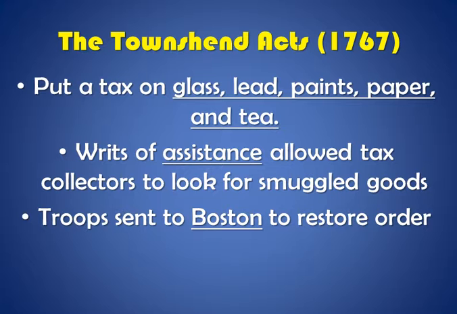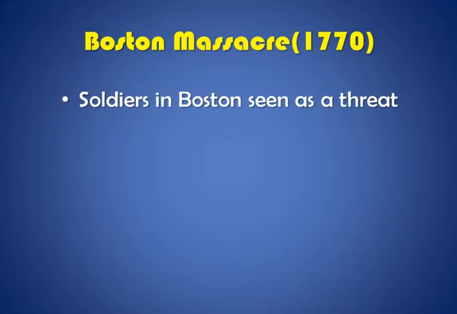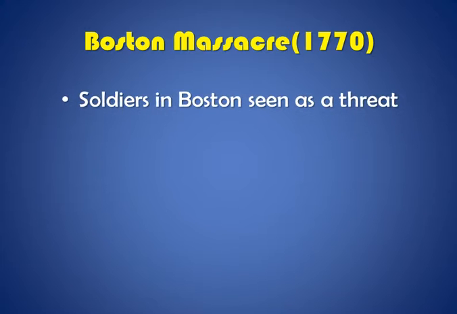Eventually, the king had to send troops to Boston to restore order. Then came the Boston Massacre of 1770. On a cold, wintry night in Boston, there were soldiers and there were colonists, and the colonists started yelling and teasing and taunting the soldiers because the soldiers were seen as a threat in Boston.